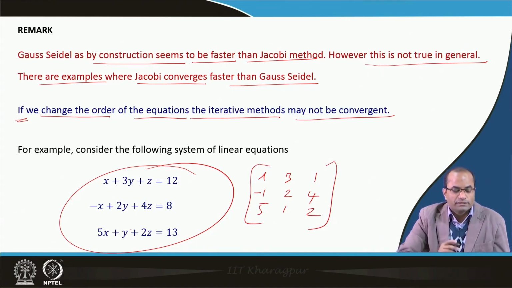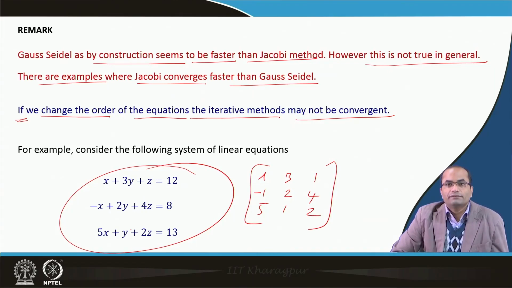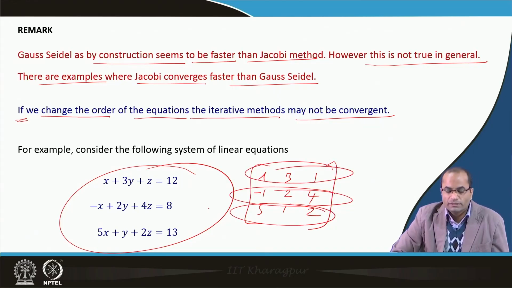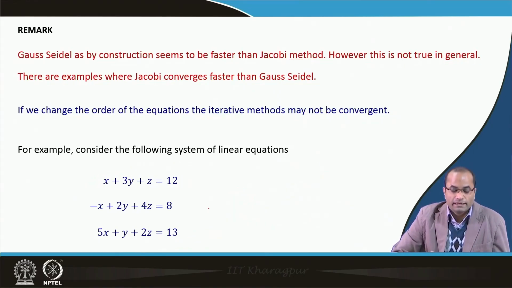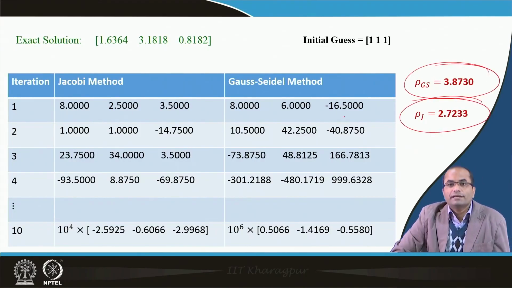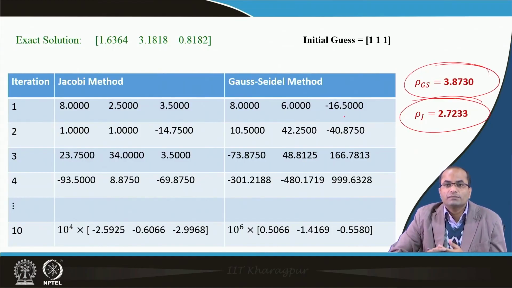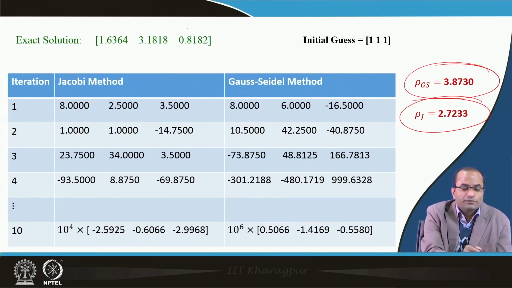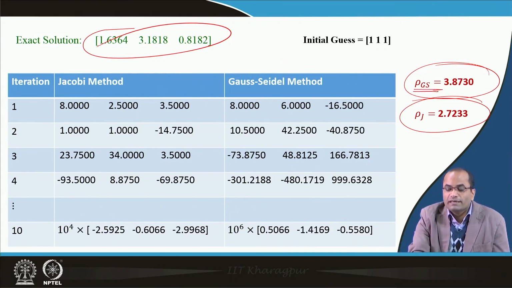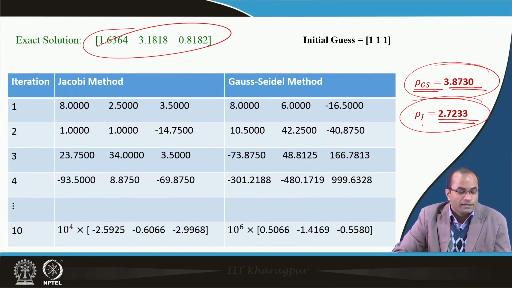Earlier we were able to say it is a diagonally dominant matrix, and then definitely it will converge, but now we do see that we do not have this diagonal dominance character of this matrix, hence anything can happen. And it is indeed true that if we check now the spectral radius for this new system, the system is the same, the exact solution is the same, but we have changed the order of the equations. The third equation was placed at the first place and so on, but now the spectral radius of this iteration matrix has changed, and now we have 3.87 and 2.672 for the Jacobi, which we can see in the iterations also.